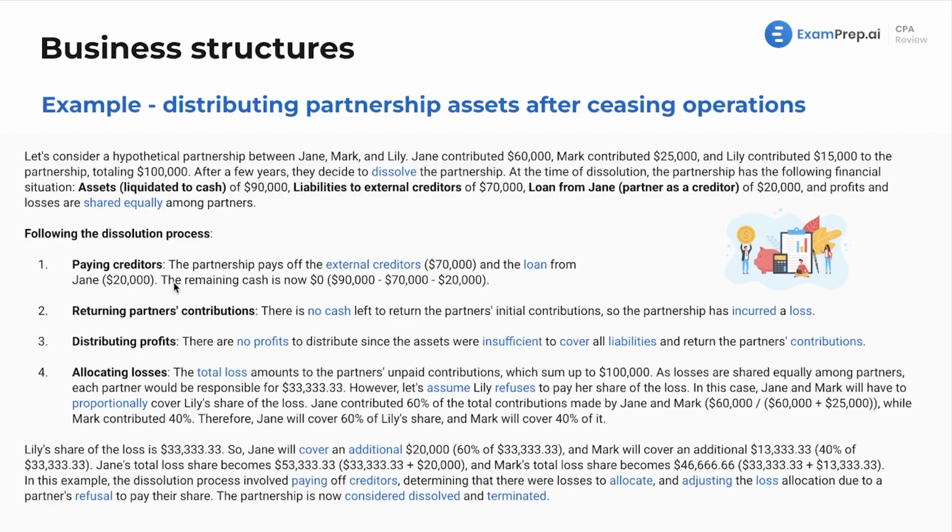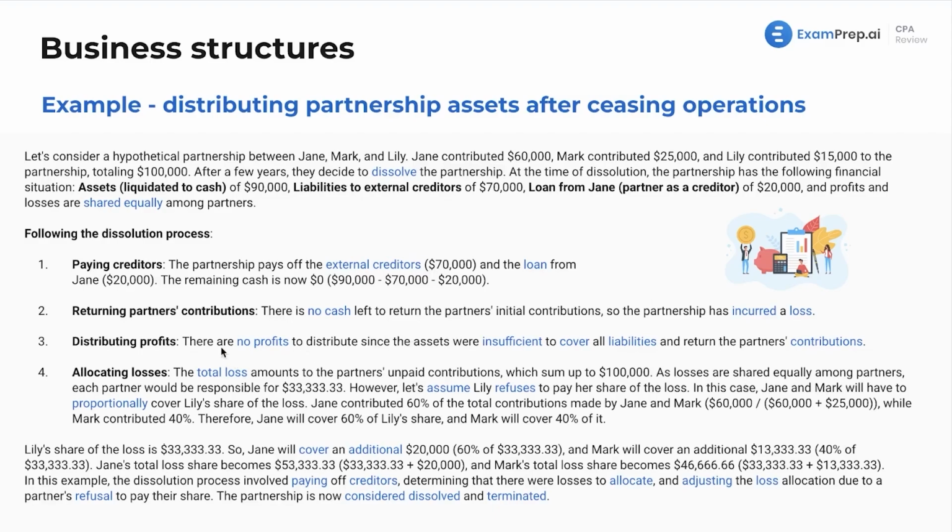That is not good. The partnership is going to pay off those external creditors and the loan from Jane. So right now, we've got nothing. We've got no cash left to distribute to the partners. Now, in terms of the fact that there is no cash left to return the partners' initial contributions, we, as a partnership, have incurred a loss.